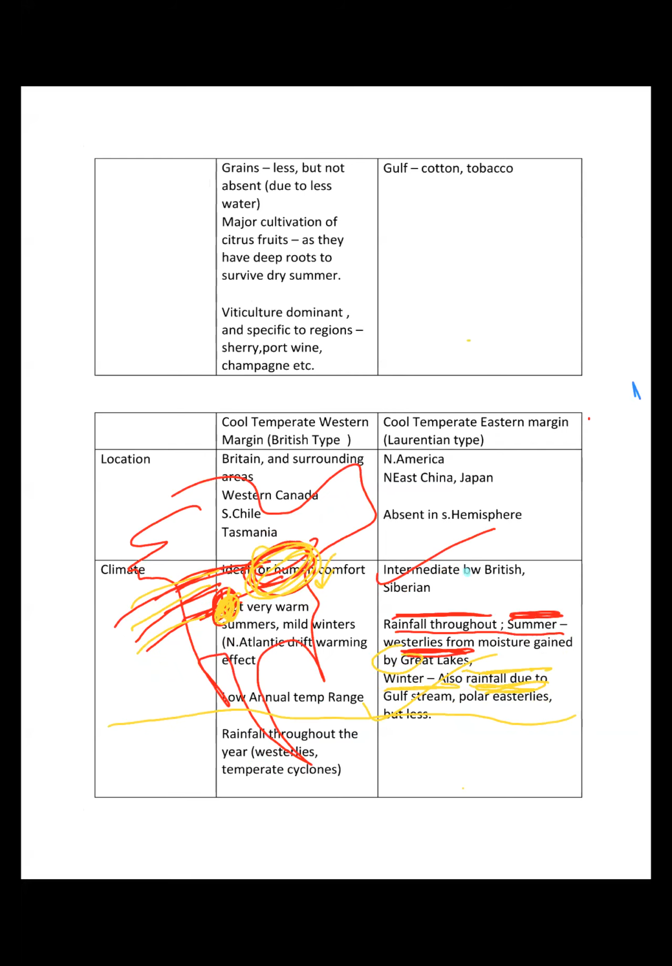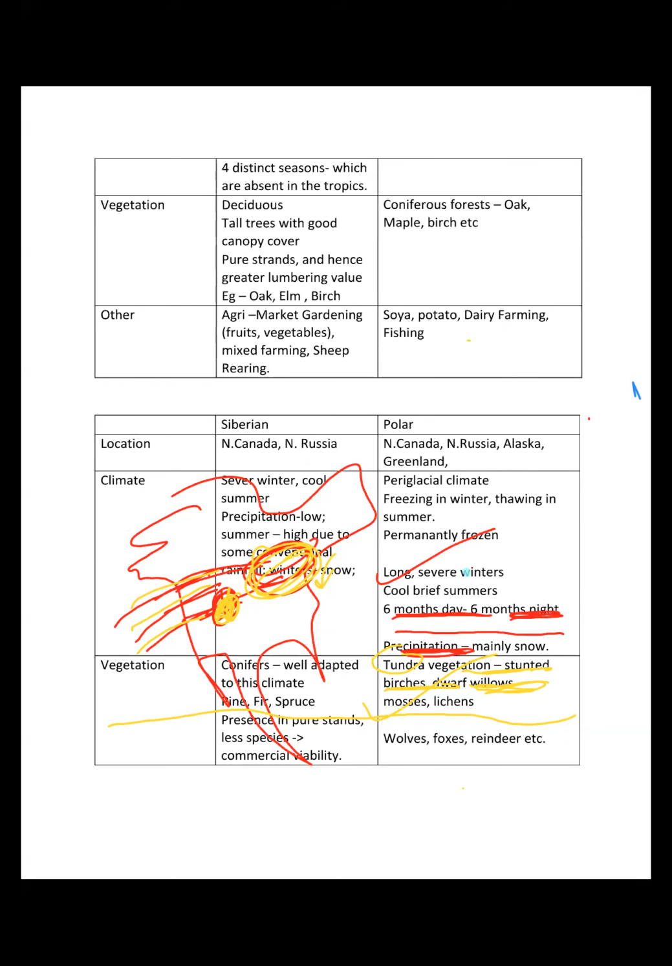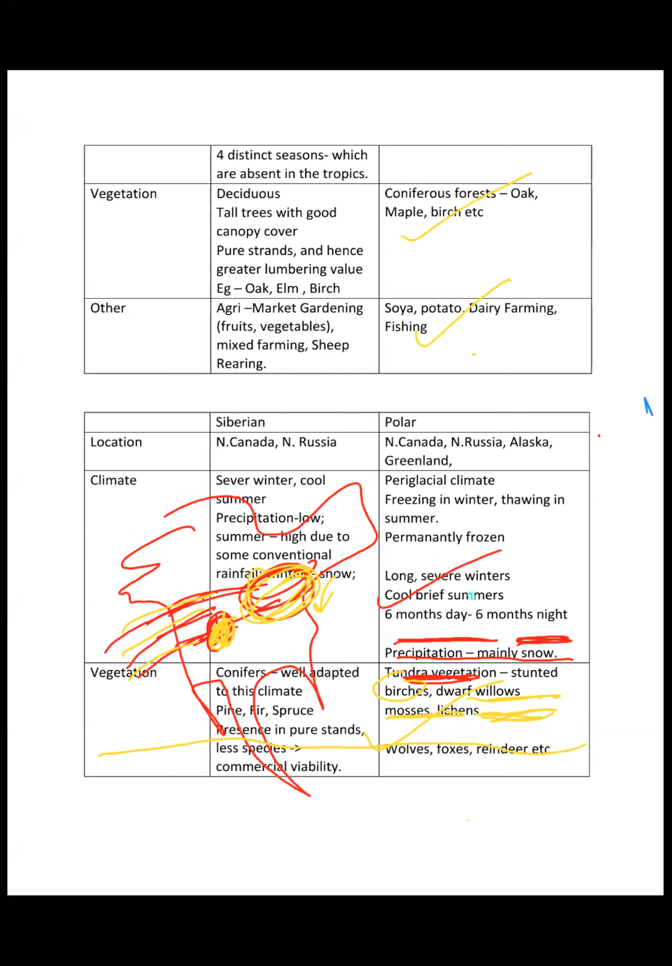Next is the vegetation. This is basically the coniferous vegetation which is found here. And the agriculture is predominantly soya, potato, dairy farming, and fishing. Fishing we have discussed why, because we saw how the Gulf Stream current, the Labrador current and the East Greenland current meet there, and good fishing zones are developed in that region, as well as the Kuroshio and Oyashio. As a result, fishing is a very predominant occupation in this region, right?